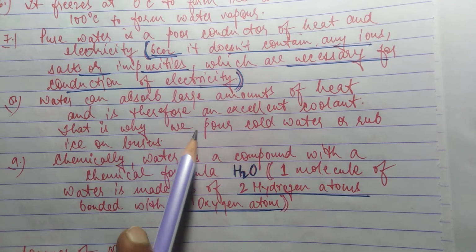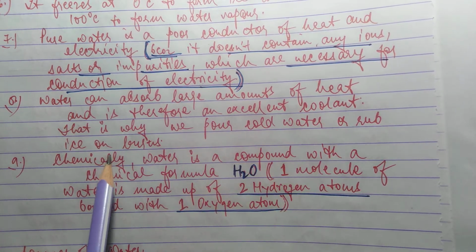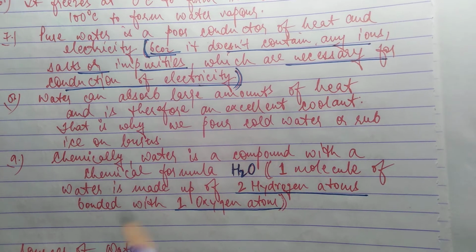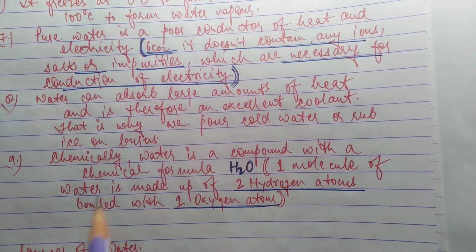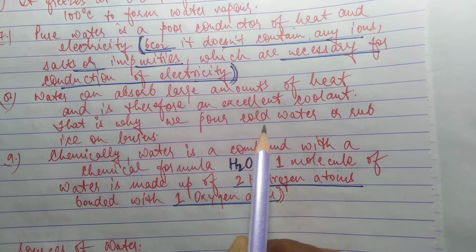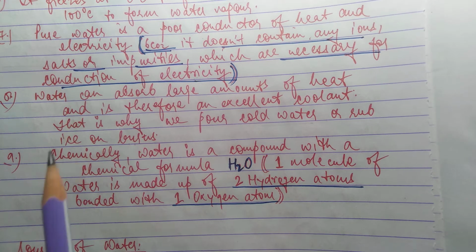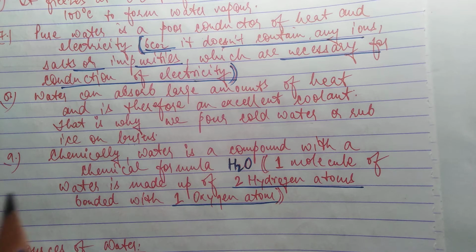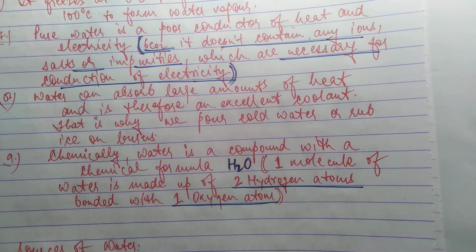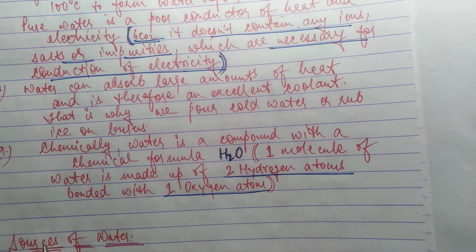That is why we pour cold water or rub ice on burns. When we get burnt, we pour cold water or rub ice on the burnt part, because the cold water absorbs the heat from the burnt part of the body.